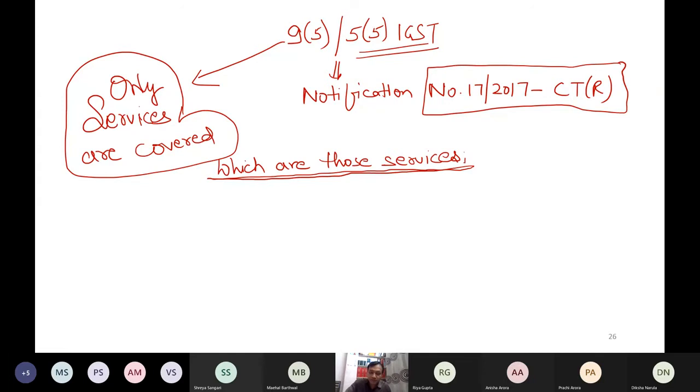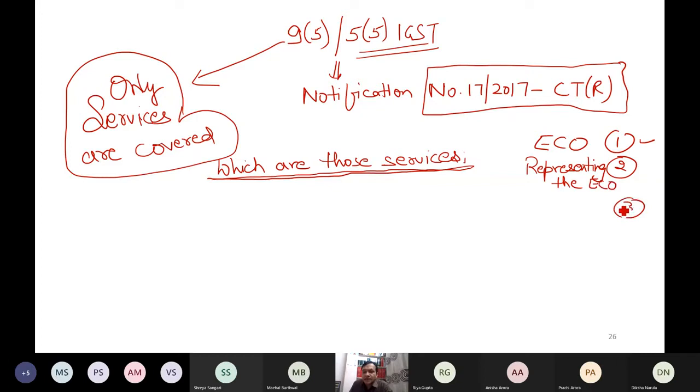Before discussing those services, I hope you remember one thing: the first preference is that the ECO has to pay the tax. If the ECO doesn't have a physical presence, then the second preference is any person who is representing the ECO, who has to pay the tax.